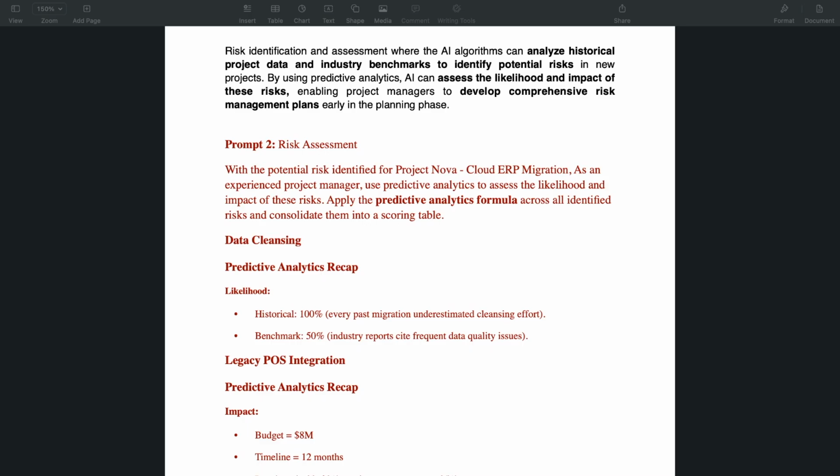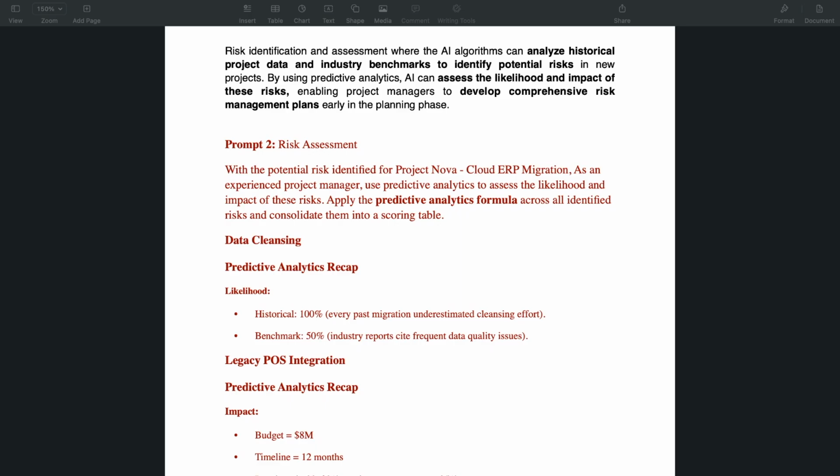So what we did was go through our historical information and those benchmarks, and we gathered the likelihood and the impact of each. For data cleansing, we already know that for every migration, the likelihood of it happening is 100%. For the industrial benchmark, it has already cited 50%.